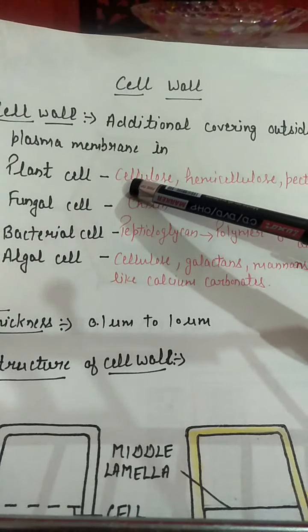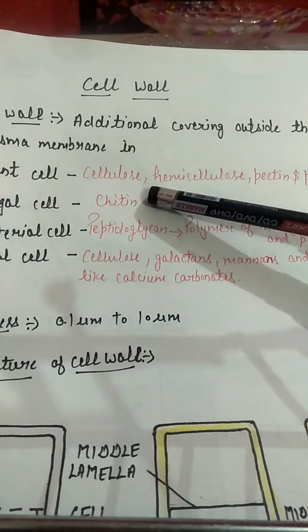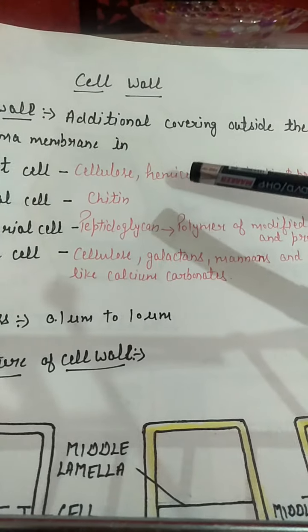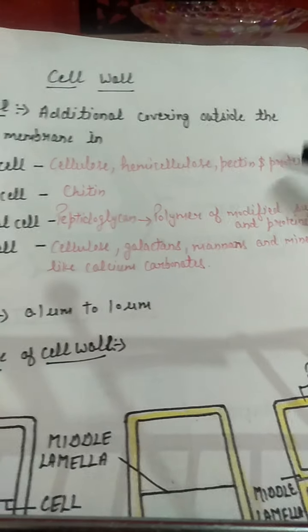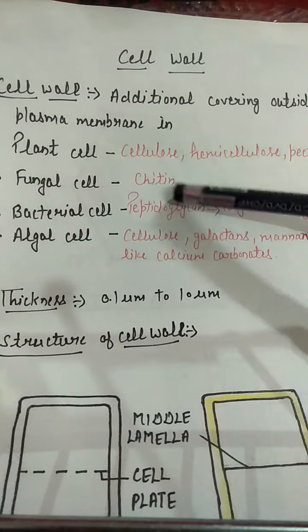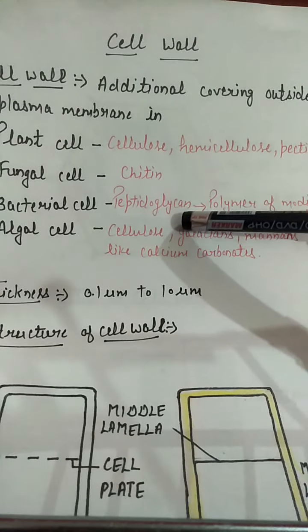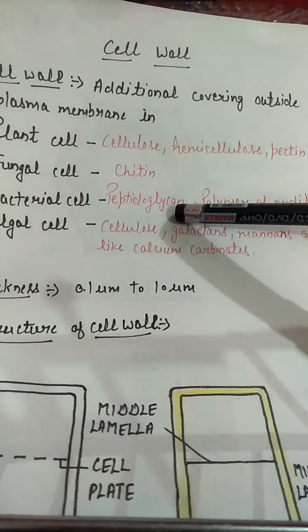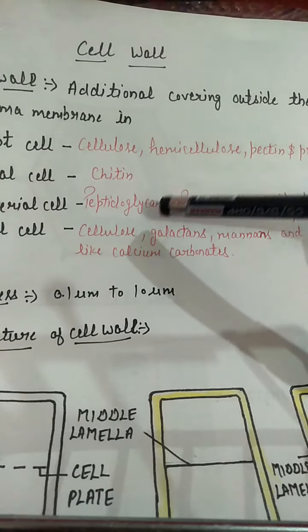Now, what is the composition of the cell wall of plant cell? It is made up of cellulose, mainly cellulose, hemicellulose, pectin, and proteins. In fungal cell, cell wall is made up of chitin. In bacterial cell, as I have discussed already, it is made up of peptidoglycan. It is also known as murein or mucopeptide.